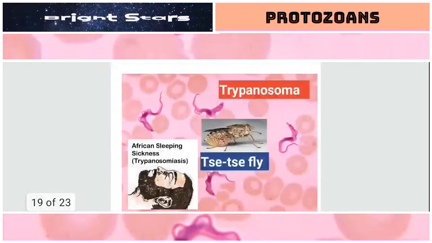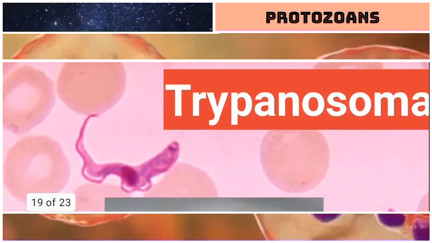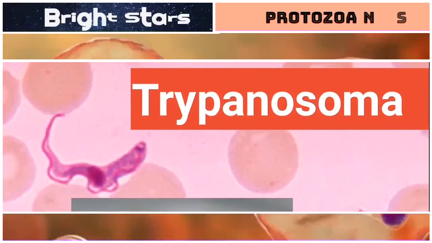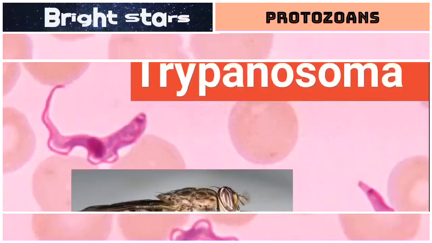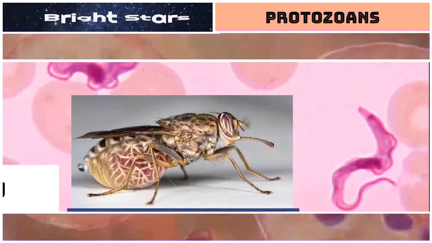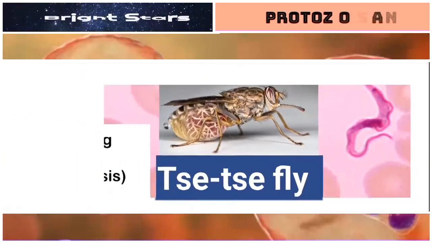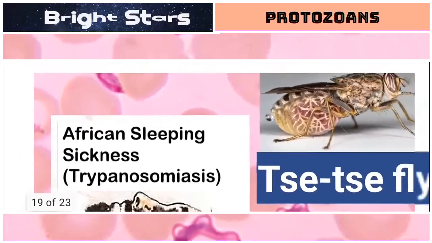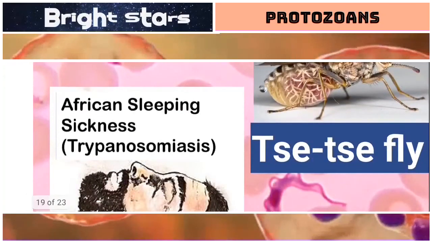Next thing is Trypanosoma. You can see a flagellated microscopic protozoan in the picture. The genus name is Trypanosoma, species gambiense. This is a parasite transmitted by the tsetse fly. This is mostly found in the African continent. It causes a disease called African sleeping sickness, otherwise called trypanosomiasis.